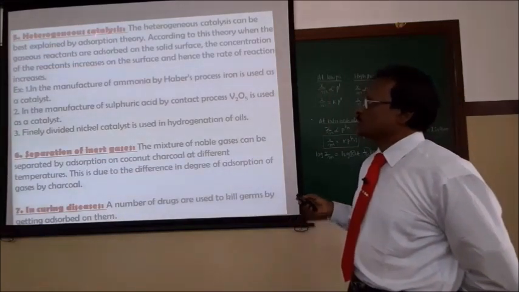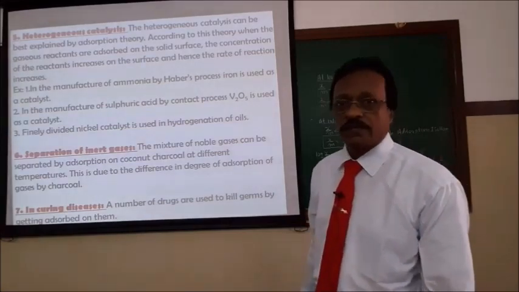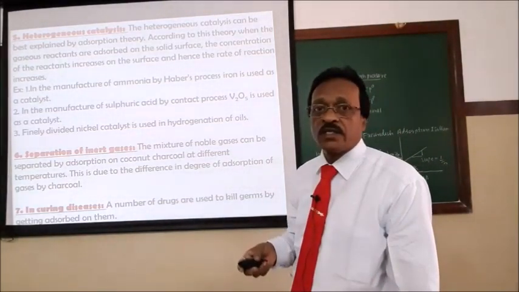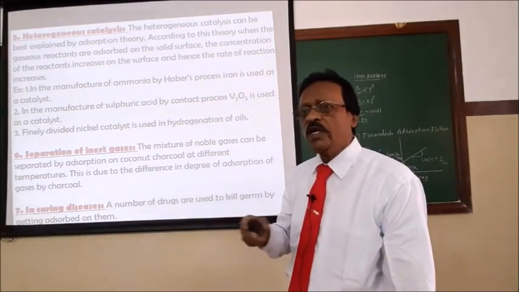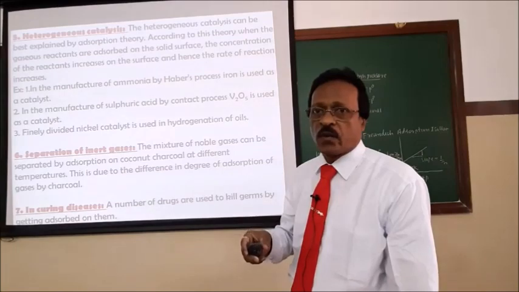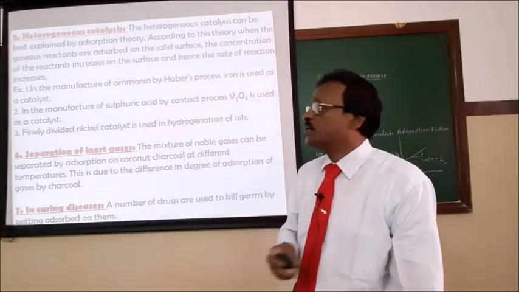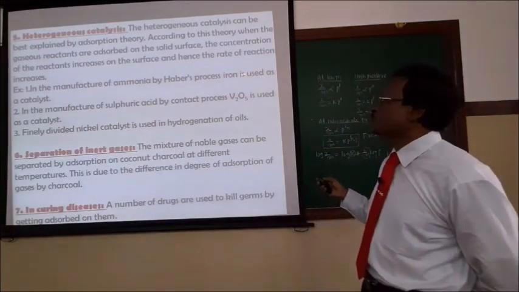Now, heterogeneous catalysis. See, catalysts are widely used in industry. What for are the catalysts used in industry? Because they save time and energy. We can increase the rate of chemical reaction. In almost all industries, a wide number of catalysts are employed, and all the catalysts work based on the adsorption property. For example, in the manufacture of ammonia by the Haber process, iron is used as a catalyst.